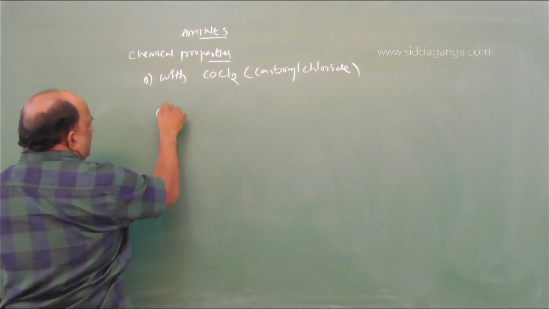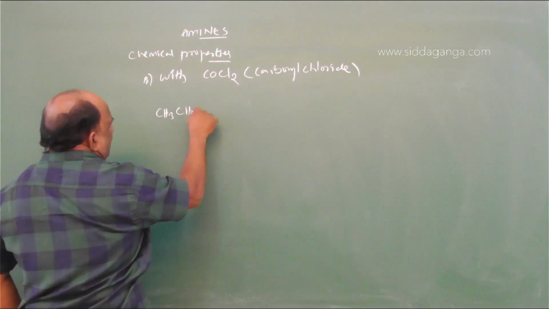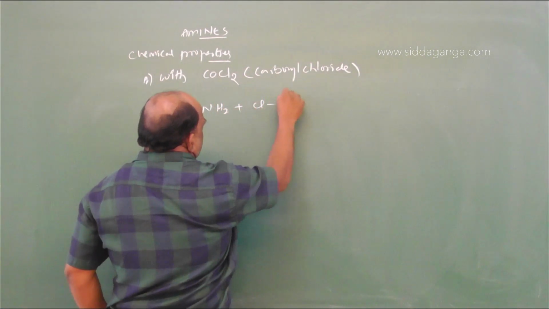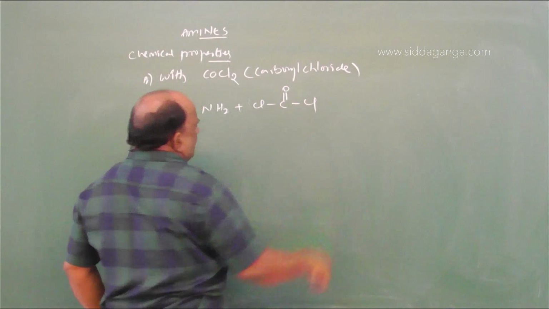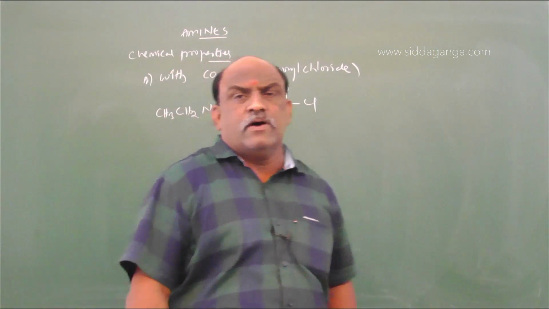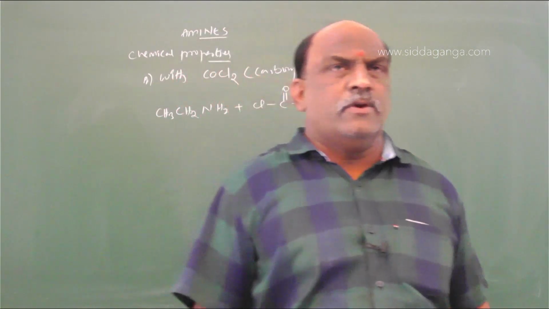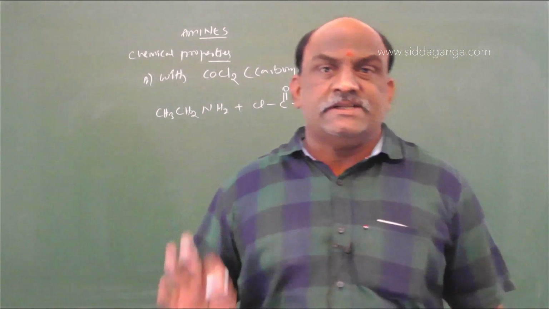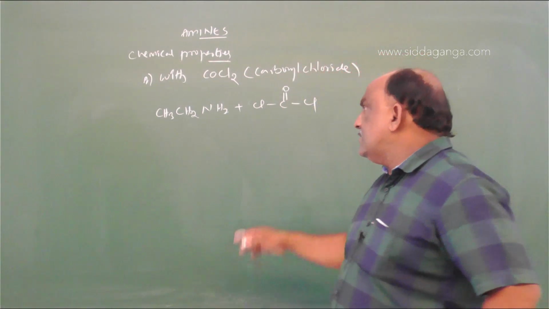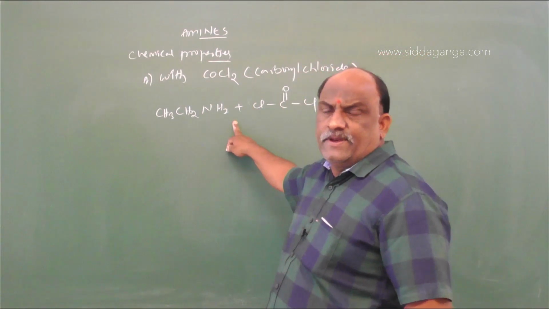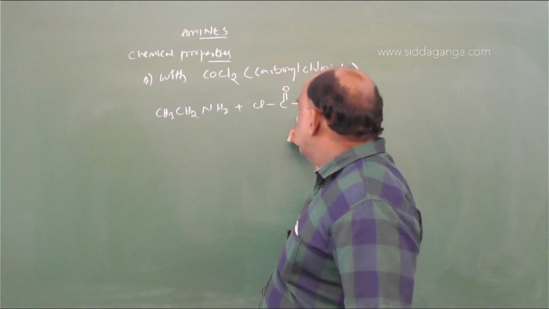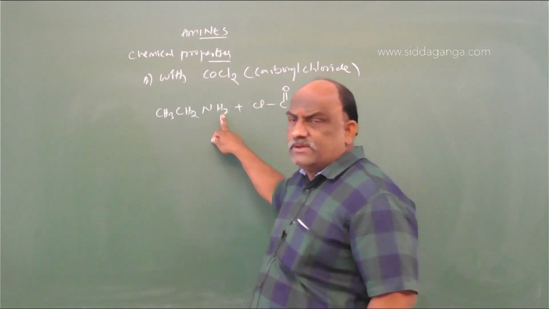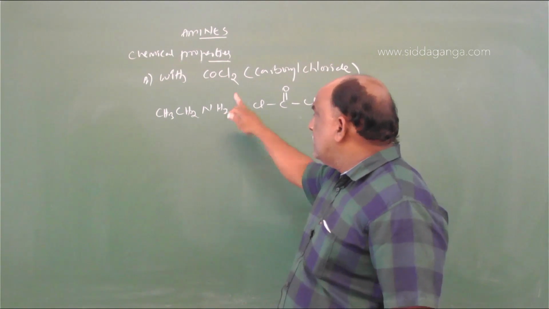So here you should go with CH3CH2NH2 plus ClCOCl. Carbonyl chloride, formula COCl2, is also called phosgene. Phosgene is a highly poisonous gas. What happens when primary amines react with carbonyl chloride? Here two chlorine atoms are there, so two hydrogen atoms are required. Two hydrogen atoms means we require two molecules